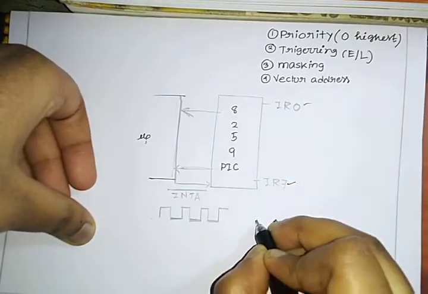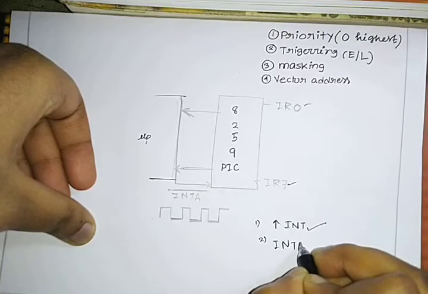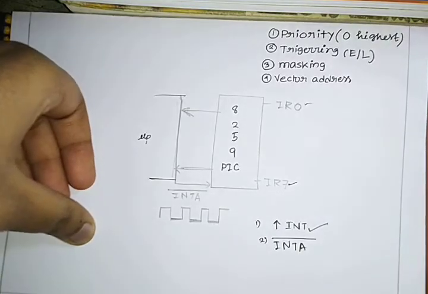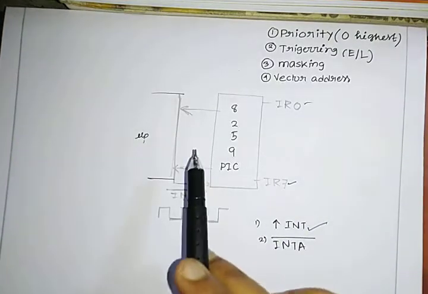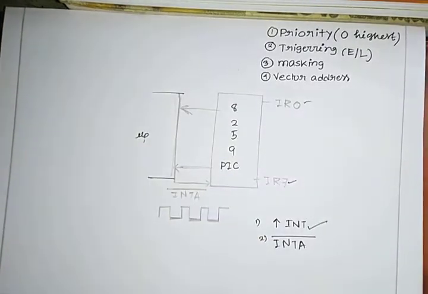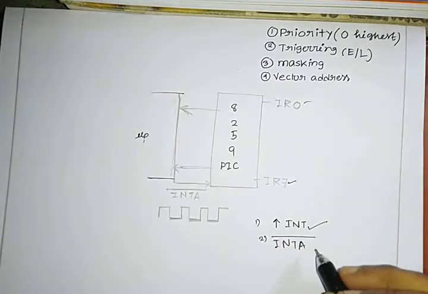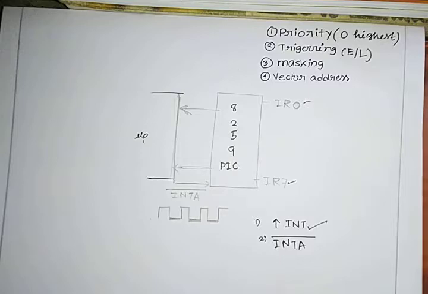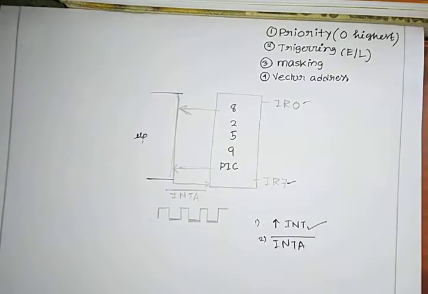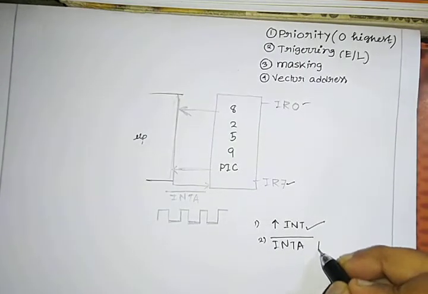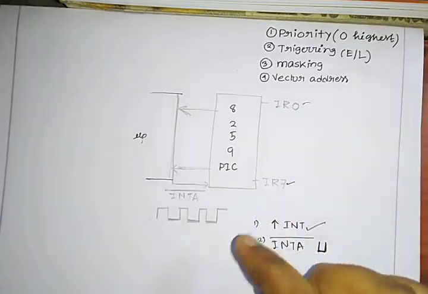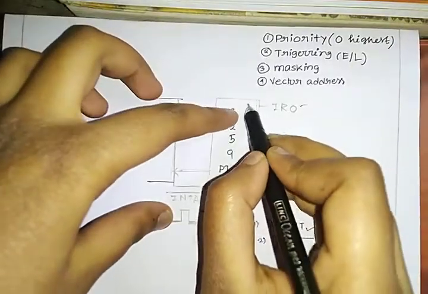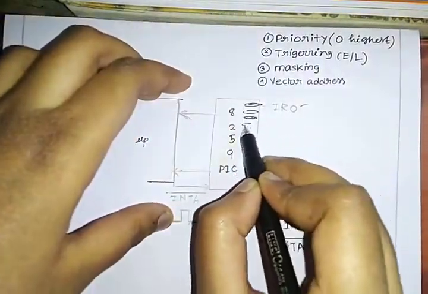It will produce the INTA bar signal, interrupt acknowledgement, right? So why is INTA bar used? For asking the address from the 8259 PIC. Now the microprocessor will produce this INTA signal. INTA is an active low signal, right? Now, in these ports, there are addresses.